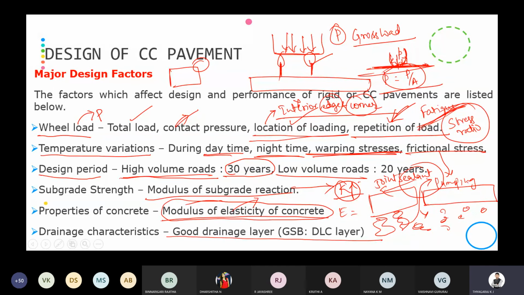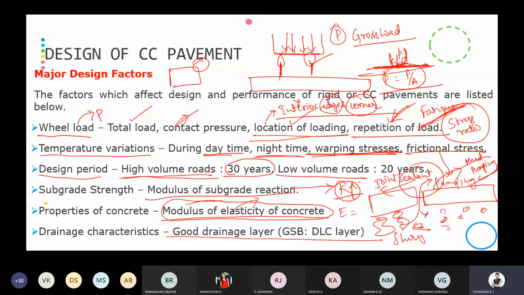That is because of wheel moving on the joints, the slurry which is present here will be pumped outside, and this process we are going to call mud pumping. So the cement concrete pavement should resist this mud pumping action. It should remove the water as quickly as possible.